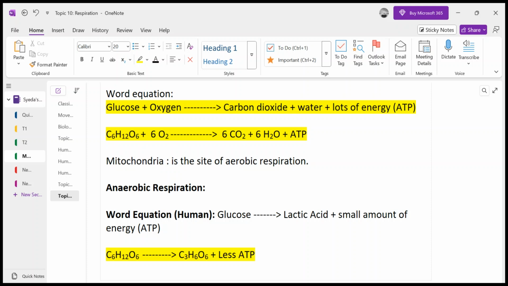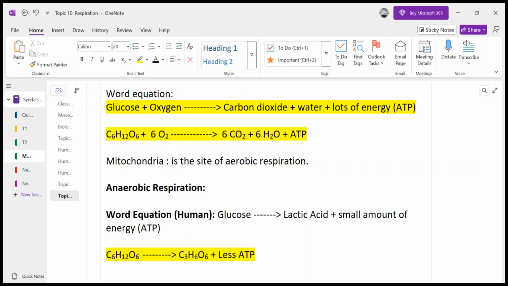Now this anaerobic respiration in human beings usually occurs in the skeletal muscles, because these are connected with the bones, and whenever we are walking, running, or having physical exercise, we require an extra amount of energy. Sometimes aerobic respiration is not enough to provide the energy we require during physical activities.